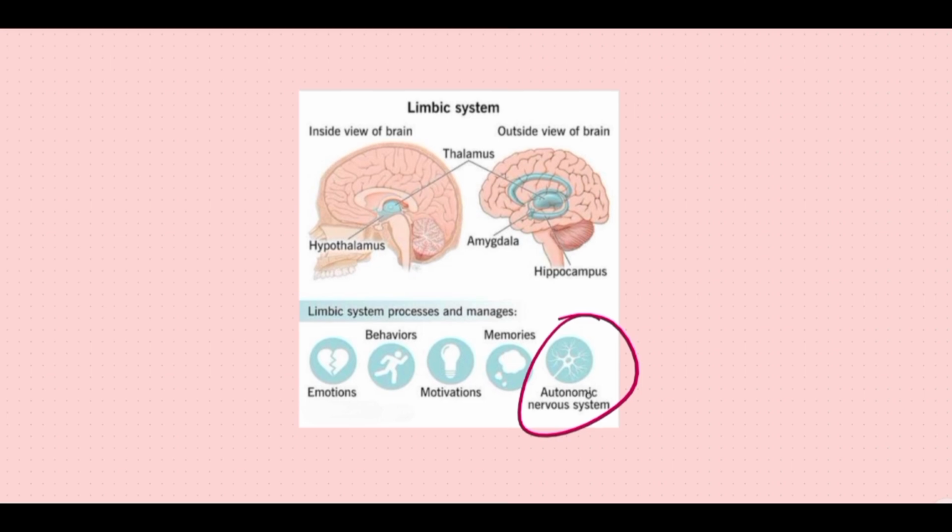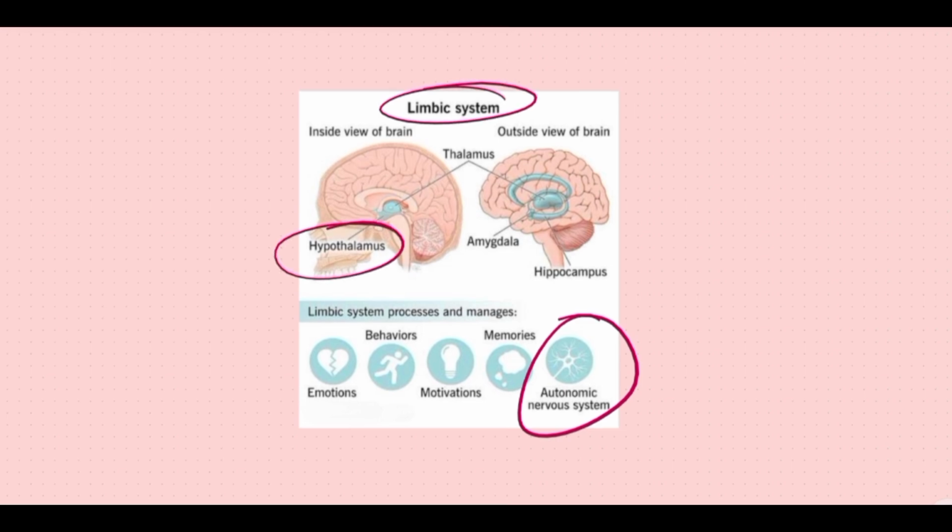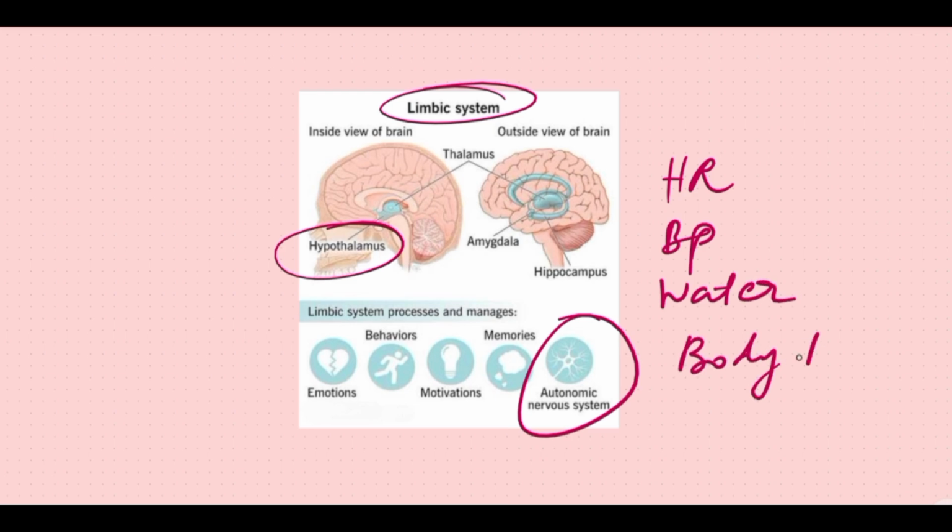So the third one is the autonomic nervous system. The autonomic nervous system is regulated by the hypothalamus under the limbic system. The things that are regulated under this system are heart rate, BP, water balance, and body temperature.